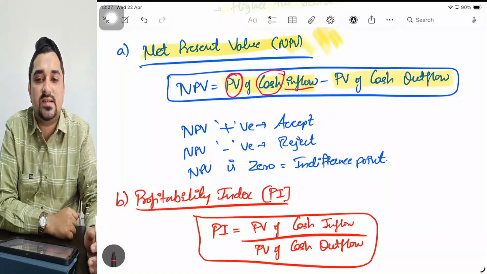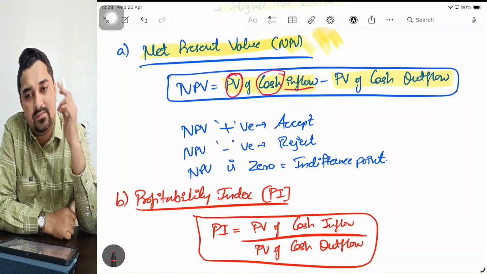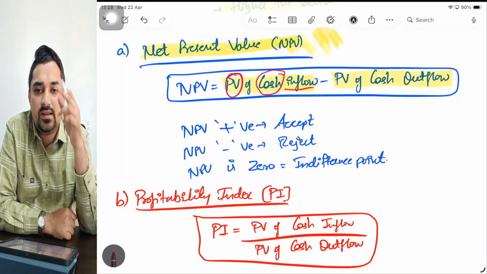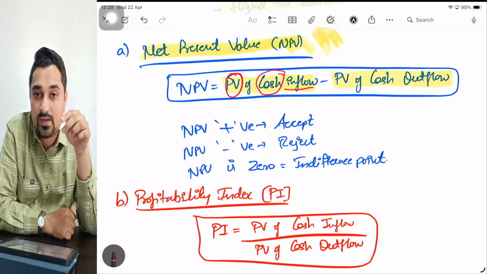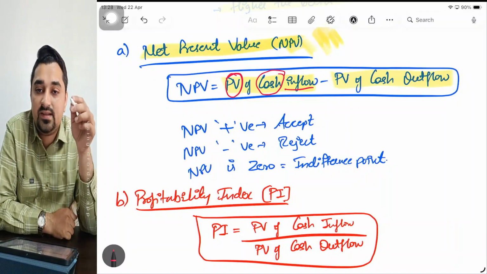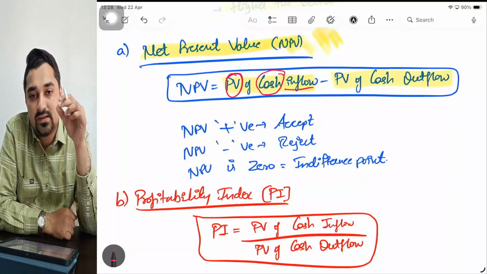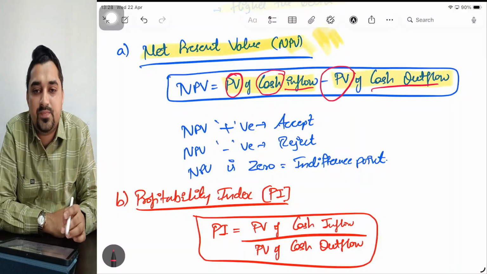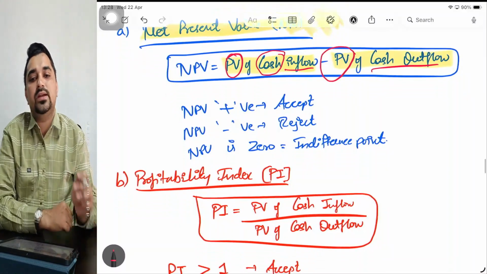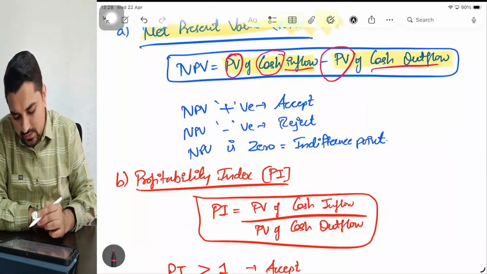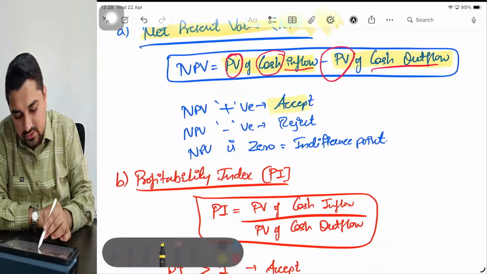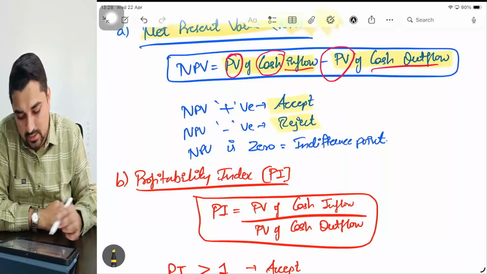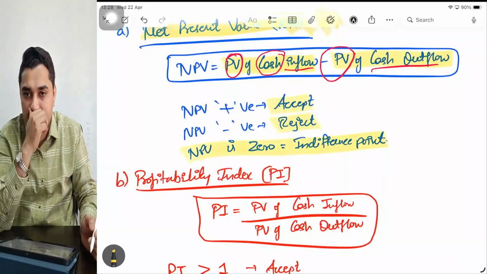So you should first ascertain cash flows. How do you ascertain cash flows? Again, PBDT minus depreciation minus tax, add back depreciation, will get CFAT. That CFAT you need to discount at the appropriate discount rate, then you will get DCFAT. So you need to take the total present value of cash inflows minus the present value of total cash outflows. You'll get NPV. Sir, how do you take a decision based on NPV? If NPV is positive, you accept that particular proposal. If NPV is negative, you reject that particular project. If NPV is zero, it is an indifference point.